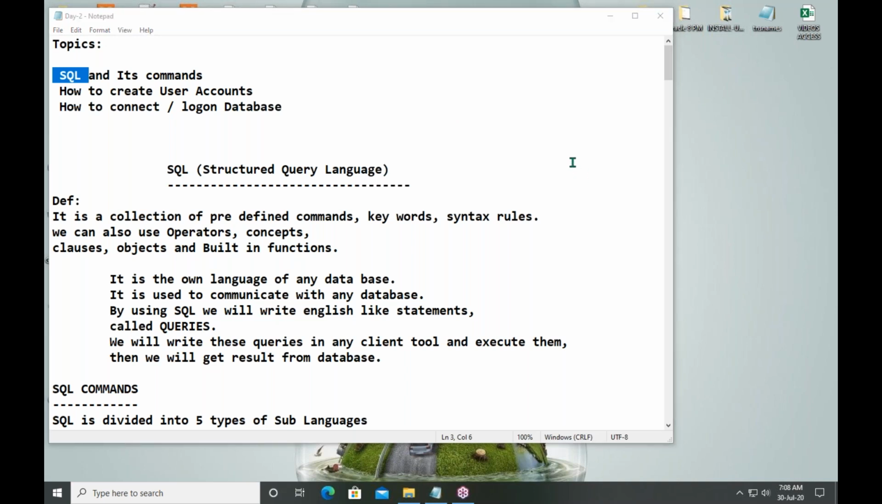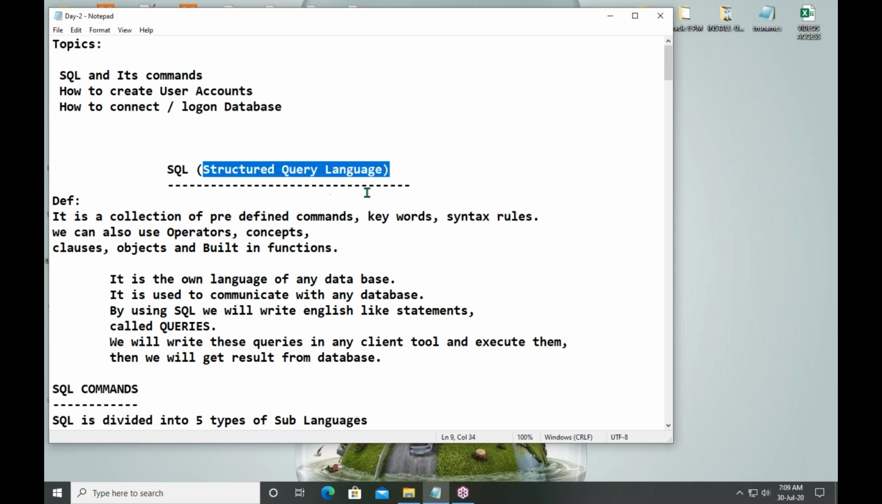Again, I'm repeating. Database operations like adding data, deleting data, changing data, accessing data. All these activities we can do by using SQL and PL/SQL. As a database developer, we need to write SQL queries and we need to write PL/SQL programs. How to write a SQL query? By using SQL. What is SQL? It is Structured Query Language.